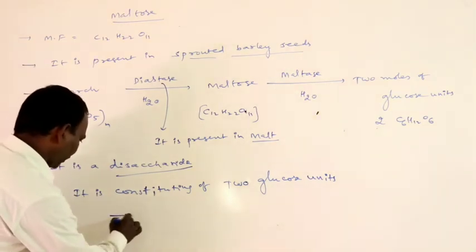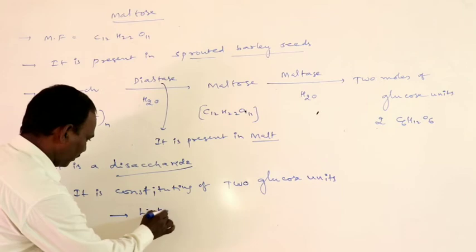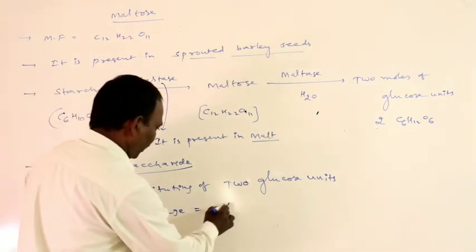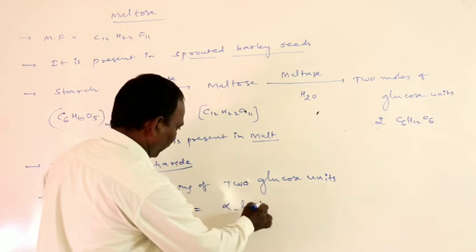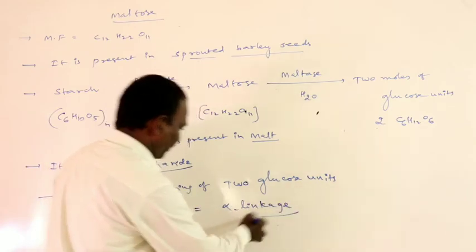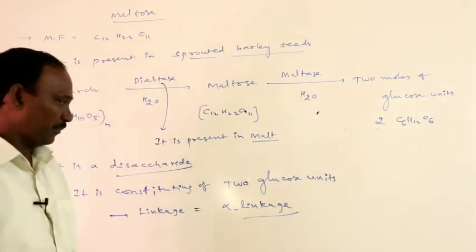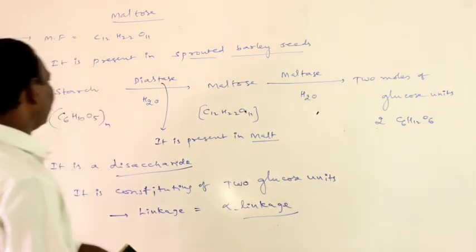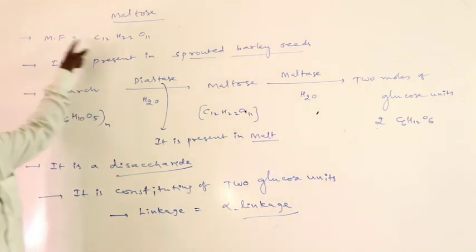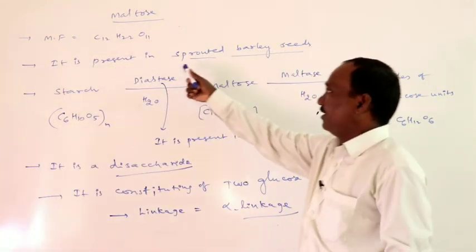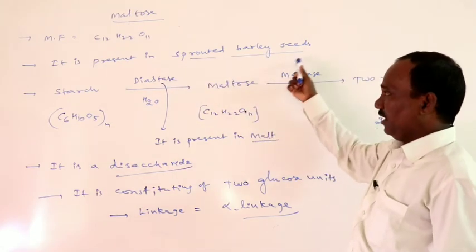In this case, the linkage is alpha linkage between the 2 glucose units. Its molecular formula is C12H22O11. It is present in sprouted barley seeds.